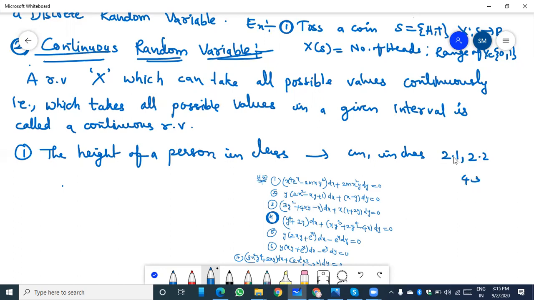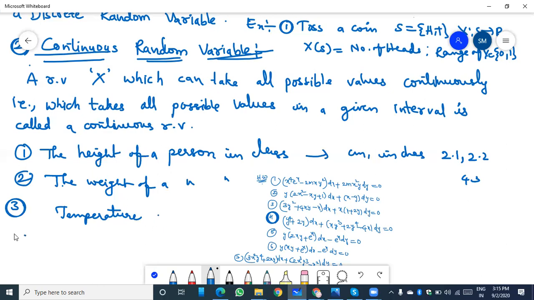Decimals are also taken in the heights. In the same way, the weight of a person in a class, and temperature in a day, at each and every moment, and time, these are related to the continuous random variable.